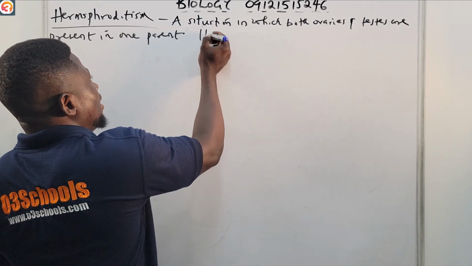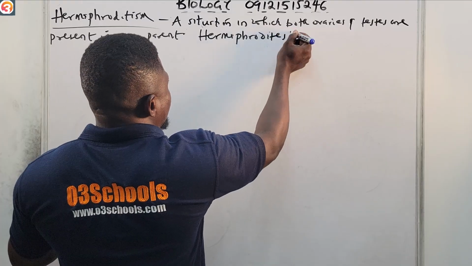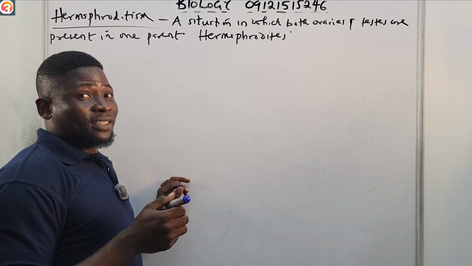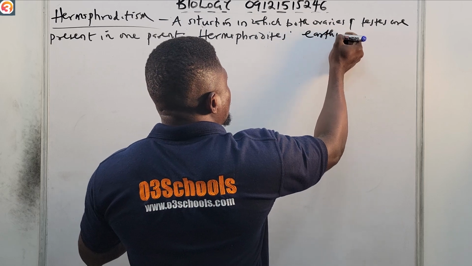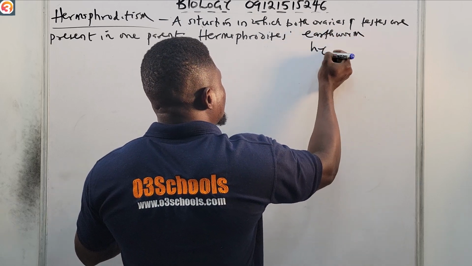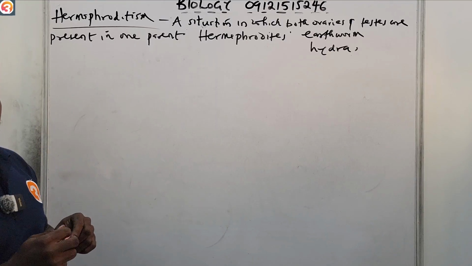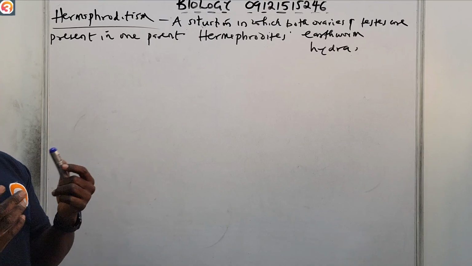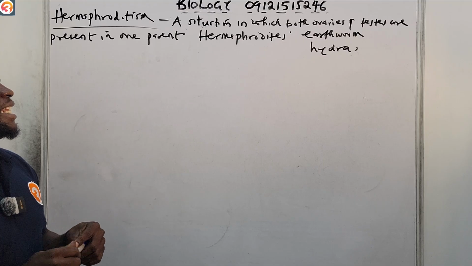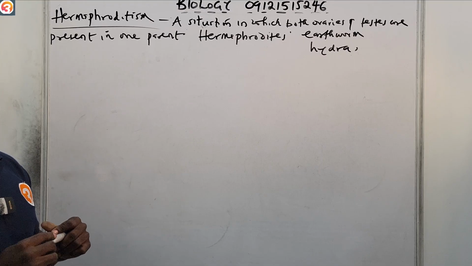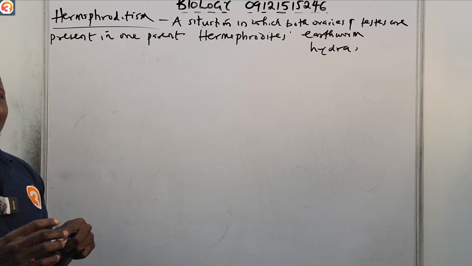We can see this in earthworm. You can also see it in Hydra. So these are typical examples of hermaphrodites. It's a situation in which both ovaries and testes are present in one parent, and organisms that exhibit this are called hermaphrodites. Examples are earthworm and hydra.